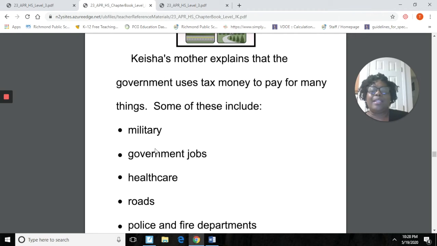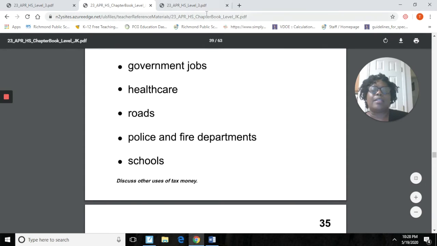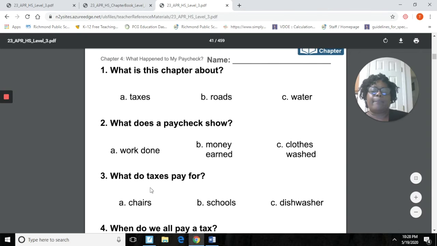It pays for many things, right? Military, government jobs, healthcare, roads, police and fire departments, and what? Schools, okay? So let's see what our choices are. What do our taxes pay for? Did you say schools? If you did, you were correct.